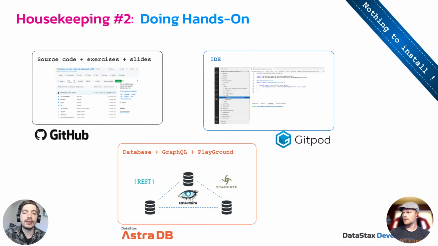Astra DB is the database that we'll be using today. It is a cloud-based database based on Apache Cassandra, which is a NoSQL distributed database. It is very powerful. It also contains a data layer called Stargate that allows us to use various different APIs in order to interact with our database. We'll be using the REST API today, but it also provides things like Document API and GraphQL, and that makes it very versatile and very powerful.